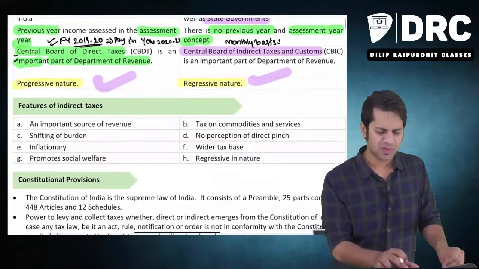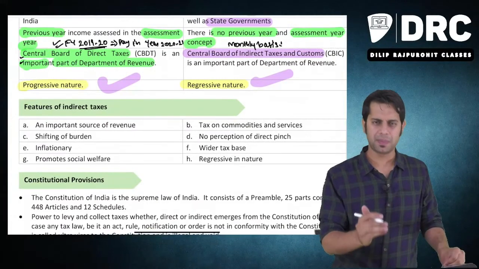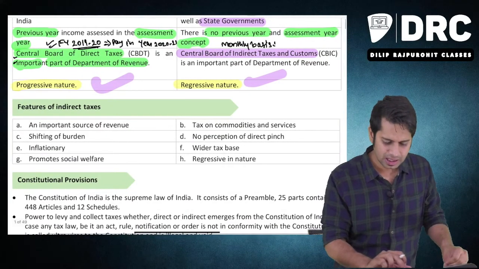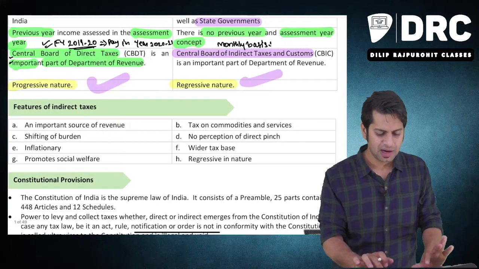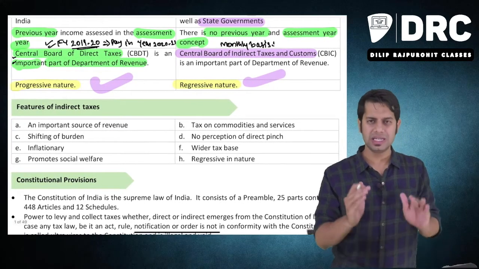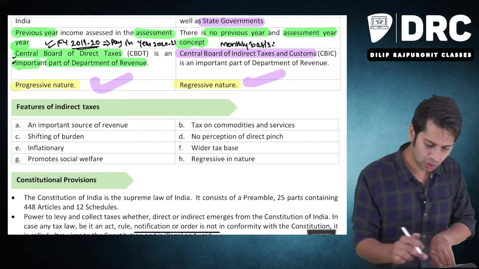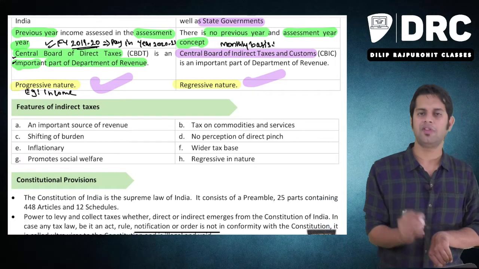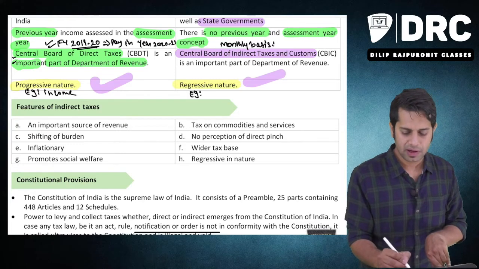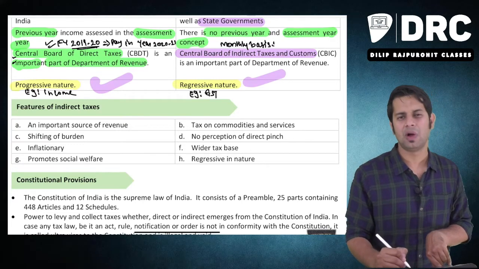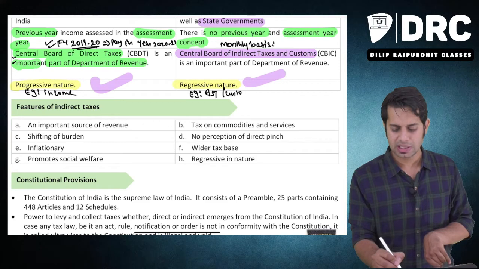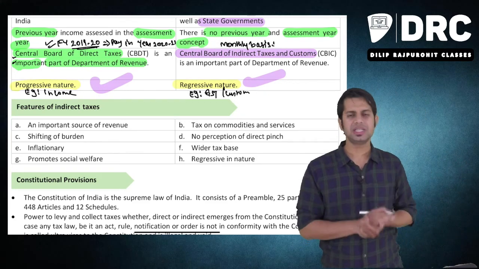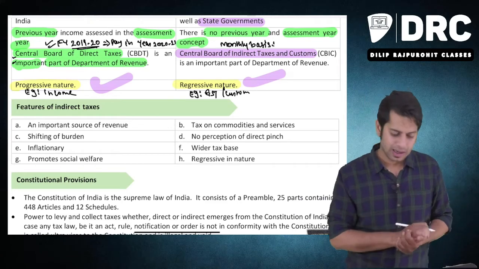Now, features of indirect taxes. Just for knowledge purpose, I have given this. It is nowhere related to your syllabus. Just to know what the different features of indirect taxes are. Before we go to this point, sir, what is an example of direct tax? Income tax is an example of direct taxes. Sir, what is an example of indirect tax? GST is an example of indirect tax. Customs duty is an example of indirect tax. Excise duty, value added tax, etc.